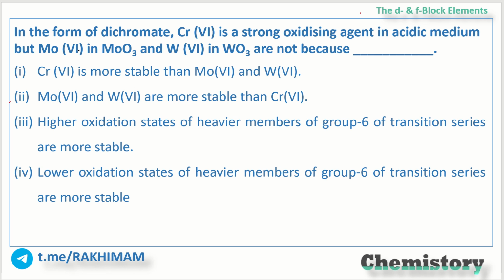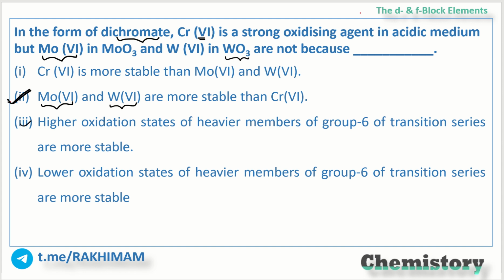The question over here is: in the form of dichromate, Cr6+ is a strong oxidizing agent in acidic medium, but molybdenum in +6 oxidation state in MoO3 and tungsten in +6 oxidation state in WO3 are not strong oxidizing agents. Why? So the answer to this question is that Mo in +6 oxidation state and tungsten in +6 oxidation state are more stable than chromium in +6 oxidation state. Option B is the right answer.